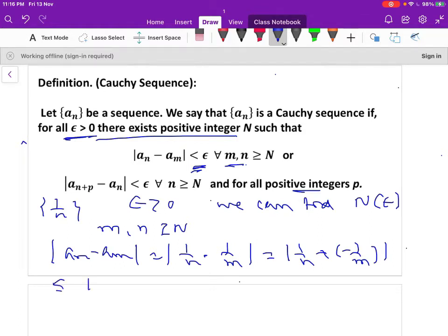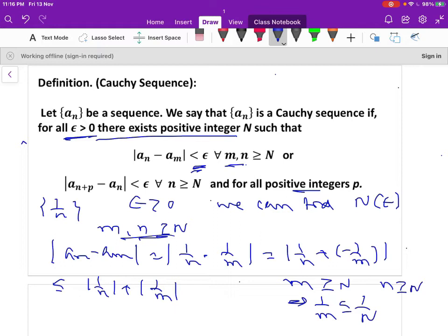So this is less than or equal to, using the inequality, modulus of 1 by n plus modulus of 1 by m. Since m is greater than or equal to N, this implies 1 by m is less than or equal to 1 by N.